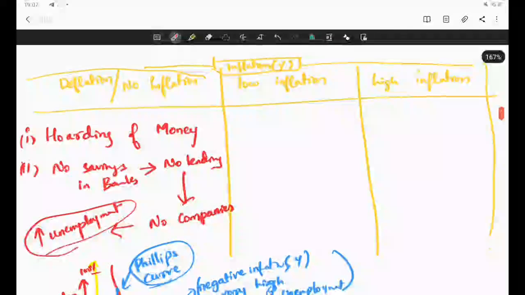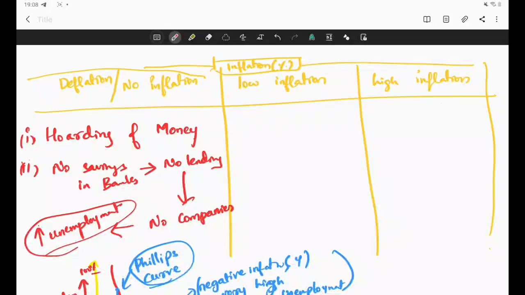To avoid all these circumstances, to avoid hoarding of money, we need to have some inflation. We need to have some overall rise in prices of goods and services. When there is some overall rise in prices, people will not keep money in their pockets. Let's say prices of bread are increasing by a small amount, like 20 rupees bread is going to cost you 22 rupees tomorrow.